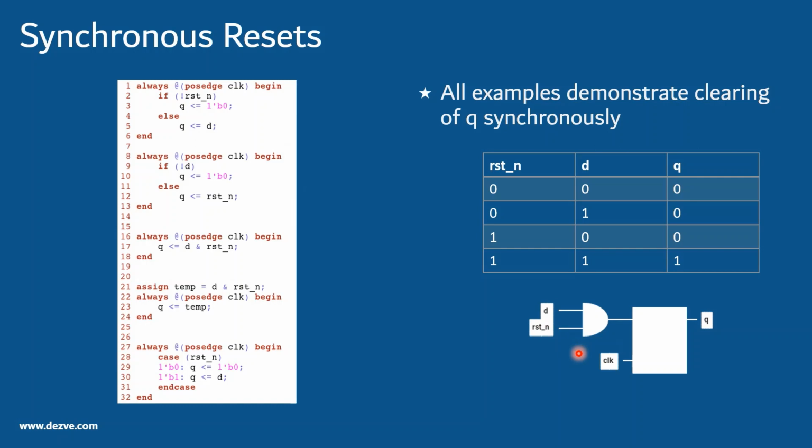Let us discuss. Suppose the tool doesn't know that your reset, if you're naming it RST, is a reset. For it, it is just an identifier. What if this D and the reset N was named E or something else? It doesn't know that this is a reset pin, correct?